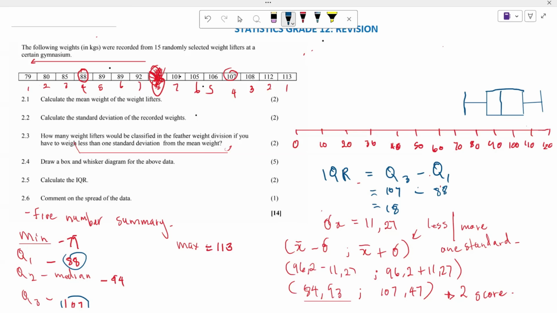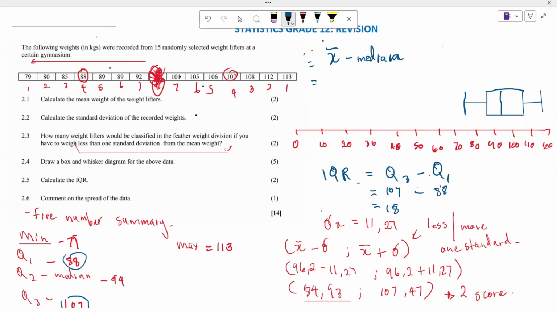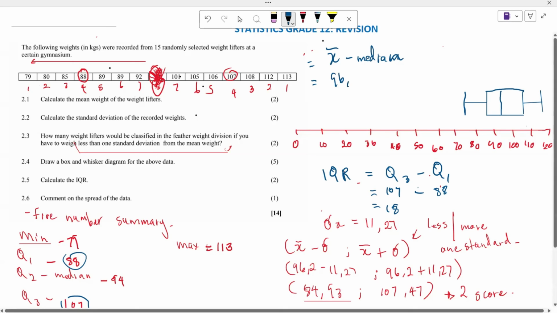When you are commenting on the spread of the data, the easier thing to understand is you just say your mean subtract your median. So what was the value of our mean? If I'm not mistaken, this was given by 96.2.